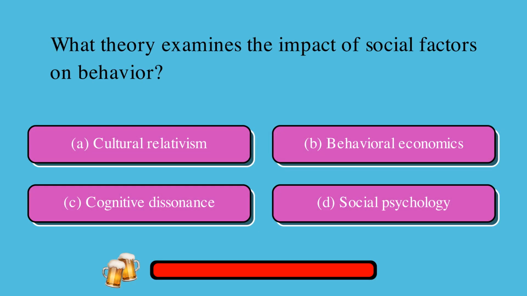What theory examines the impact of social factors on behavior? A. Cultural relativism, or B. Behavioral economics, or C. Cognitive dissonance, or D. Social psychology? The correct answer is D. Social psychology.